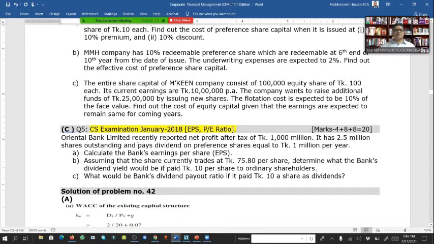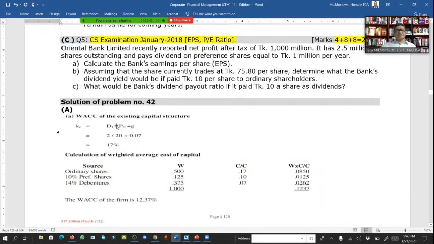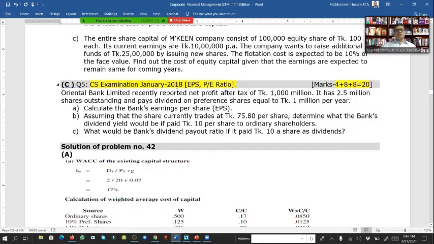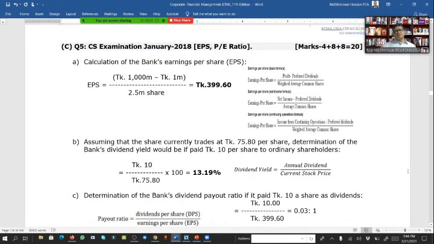With the working capital is the EPS and P ratio calculation. Here 3 items they ask. Look here, marks is 4, 8, 8. That means 20 marks. Small math, big marks. This was question number 5 of January 18, your CS exam. Look here is the solution. A total of 20 marks here.